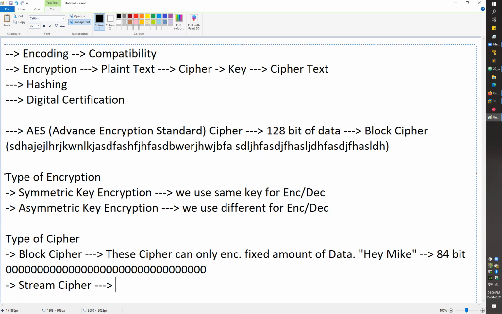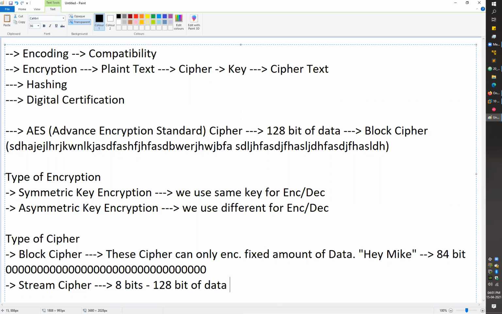But in the case of stream ciphers, stream ciphers can encrypt data of variable length. Let's say they can encrypt data with a minimum length of 8 bits. Stream ciphers can encrypt 8 bits of data, and they can also encrypt 128 bits of data. So it doesn't matter whether you are providing 8 bits or 16 bits of data.